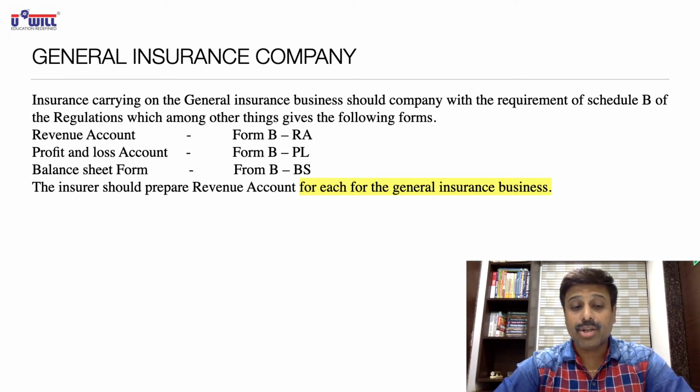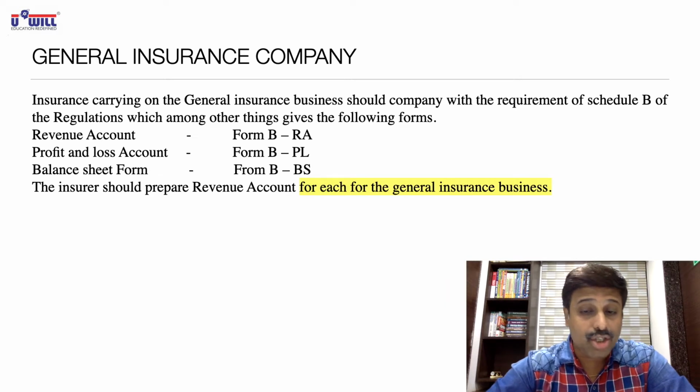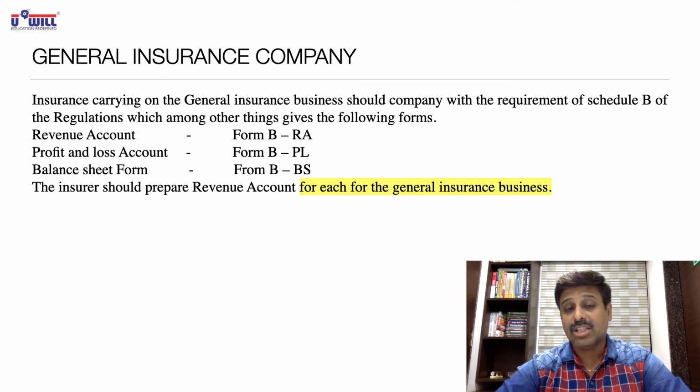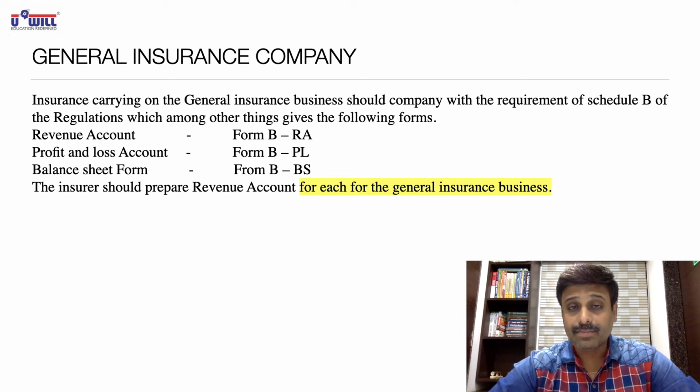The insurer should prepare a revenue account for each of the general insurance businesses. Understand this properly: the same insurance company may be doing various types of business like fire insurance, marine insurance, accident insurance, health insurance, mediclaim insurance, cargo insurance.